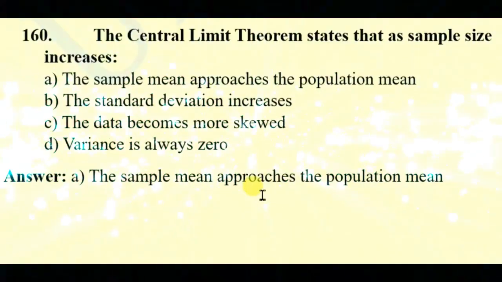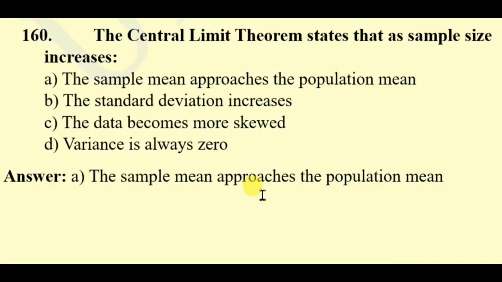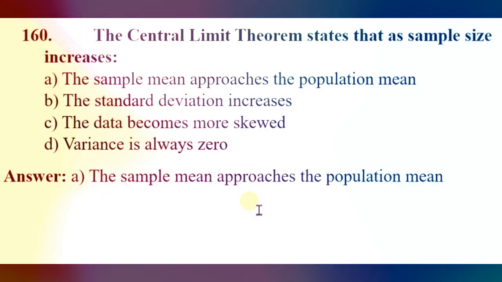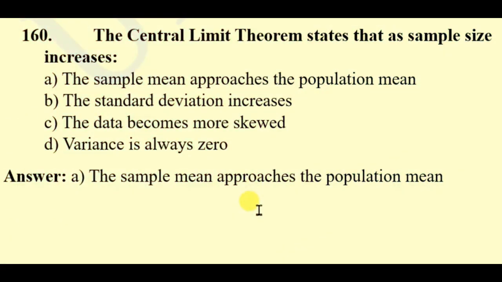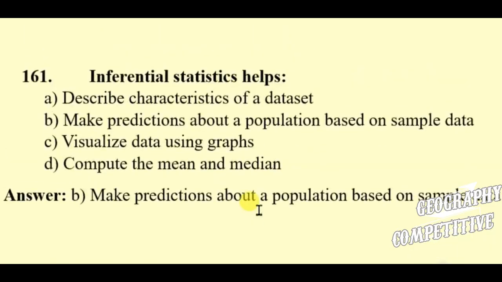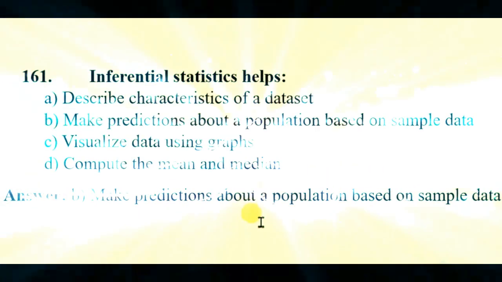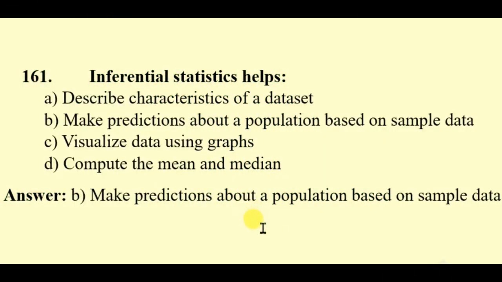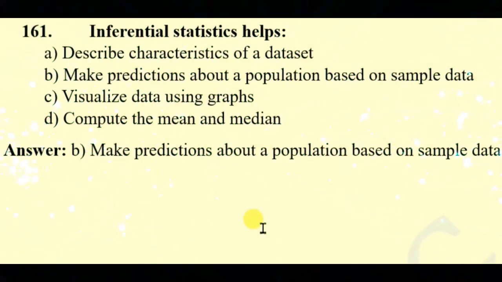Question 160. The central limit theorem states that as sample size increases, the sample mean approaches the population mean, the standard deviation increases, the data becomes more skewed, variance is always zero. Here the right answer will be the sample mean approaches the population mean. Question 161. Inferential statistics helps describe characteristics of a dataset, make predictions about a population based on sample data, visualize data using graphs, compute the mean and median. Here the right answer will be make predictions about a population based on sample data.